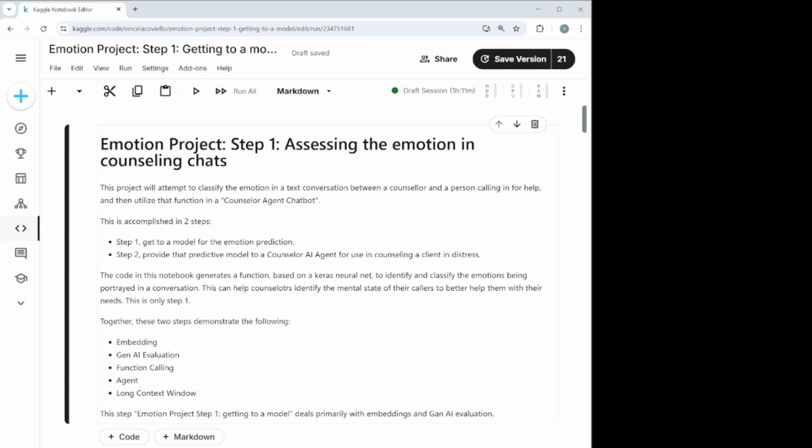This is assessing the emotion in counseling chats. This is the first of 2 steps, and this will demonstrate embedding, Gen AI evaluation, function calling agents, and long context windows, which were some of the topics covered in the Gen AI intensive course.